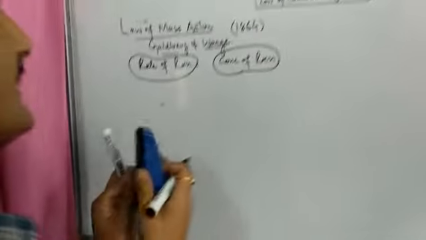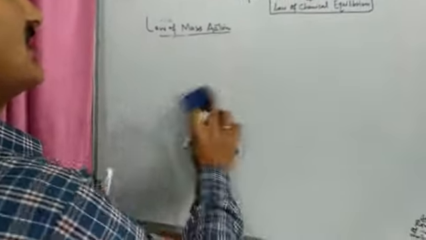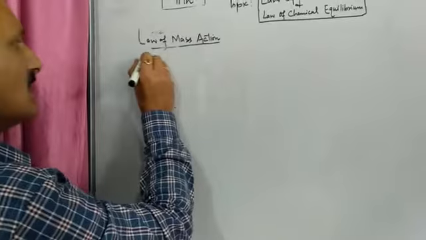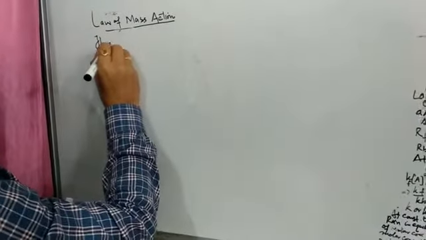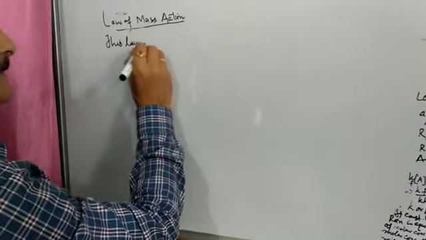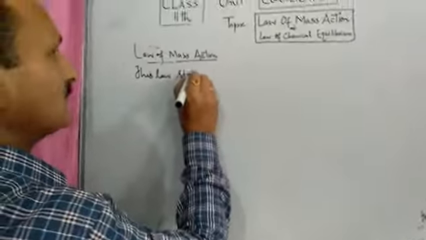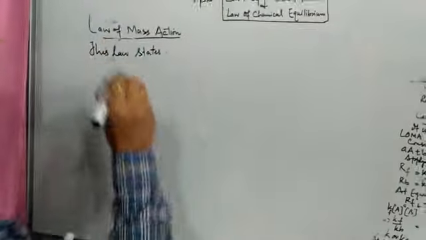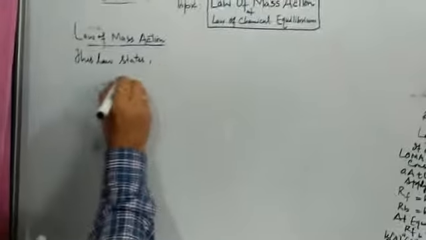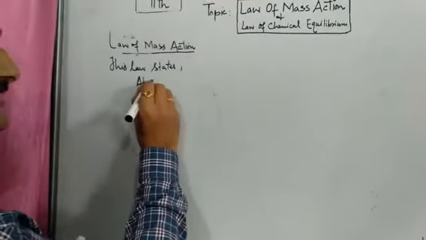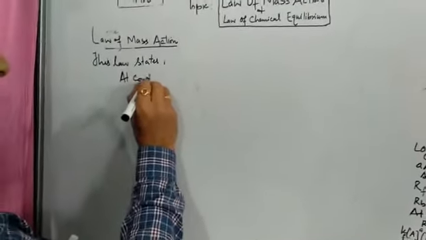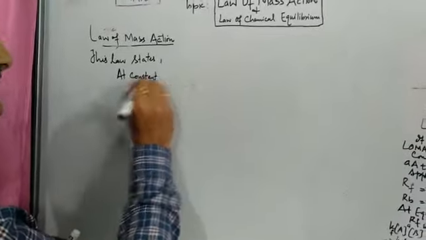Now, let us state this law. What does this law state? This law states that at constant temperature, this is the condition of the law, that the temperature should be kept constant.